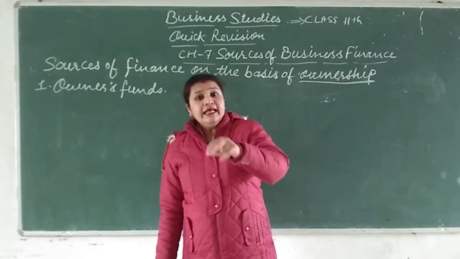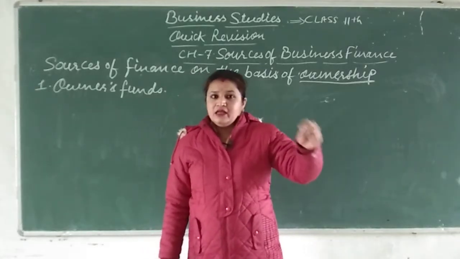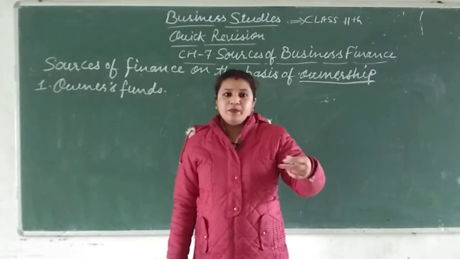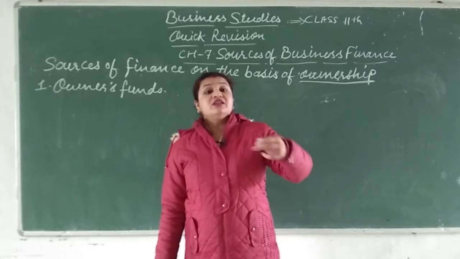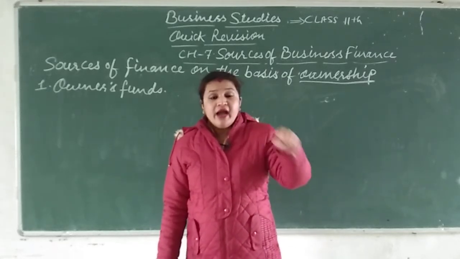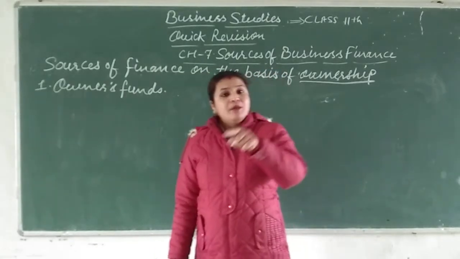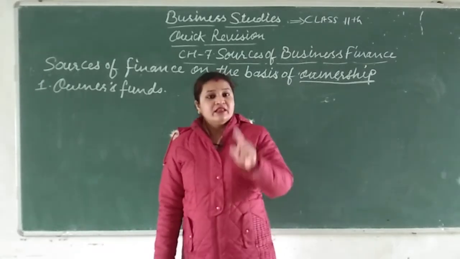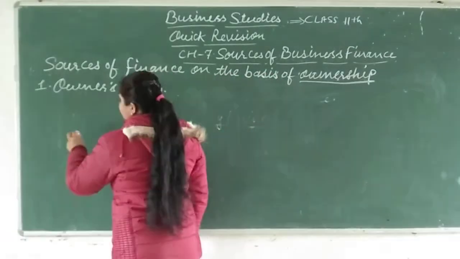No. The company is running, so naturally it has got some profit also, and there are other sources like retained earnings and equity shares. From that also the owner can invest money in his business. That is called owner's fund.